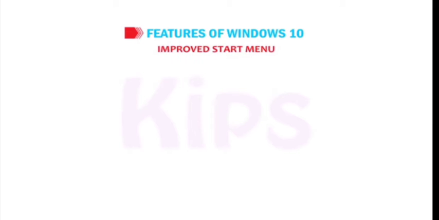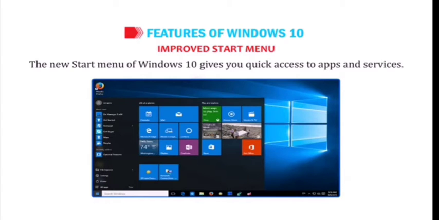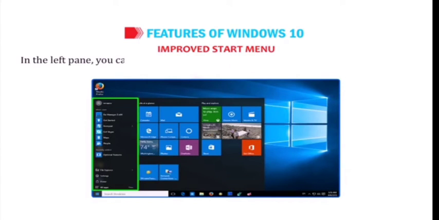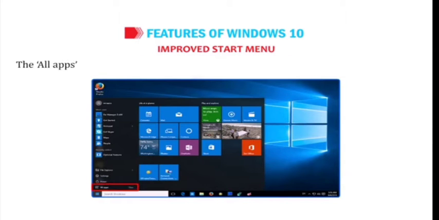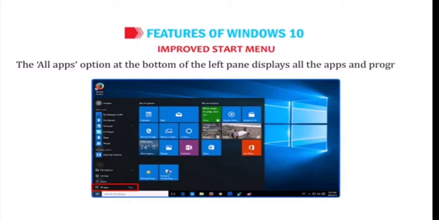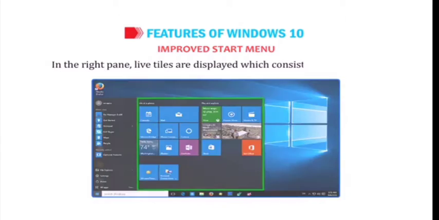Improved Start menu. The new Start menu of Windows 10 gives you quick access to apps and services. In the left pane, you can find File Explorer, Settings, and a list of the most used apps, Power option, etc. The All Apps option at the bottom of the left pane displays all the apps and programs. In the right pane, live tiles are displayed, which consist of various apps.